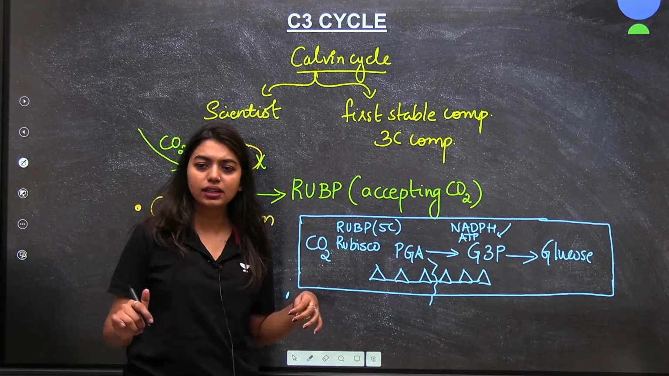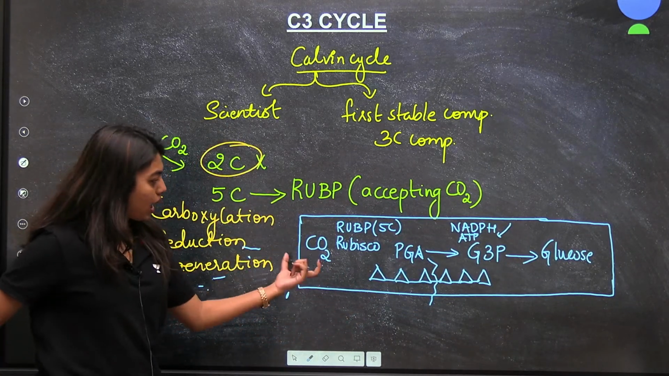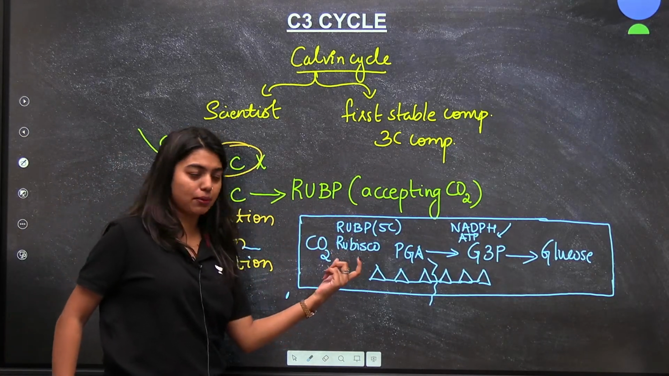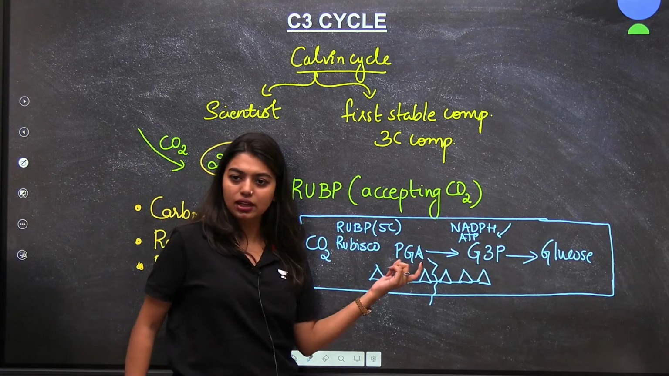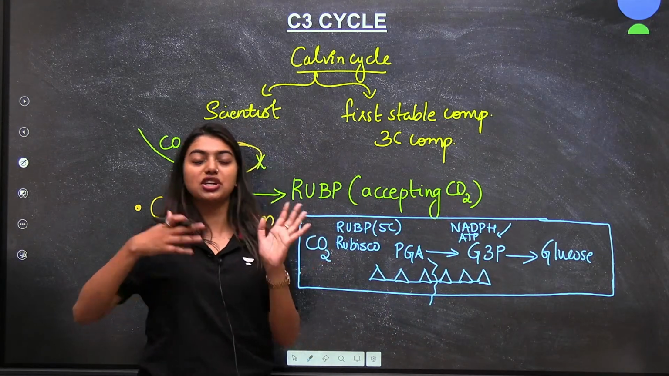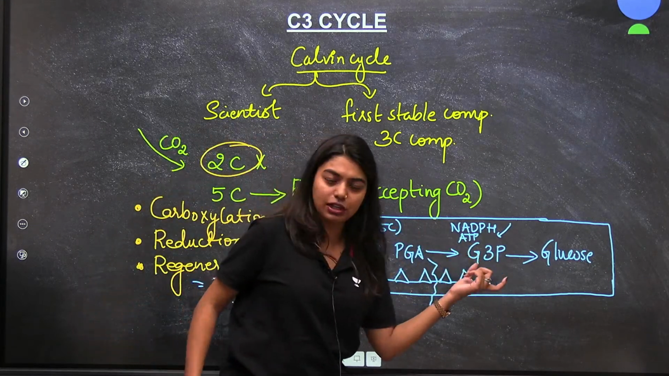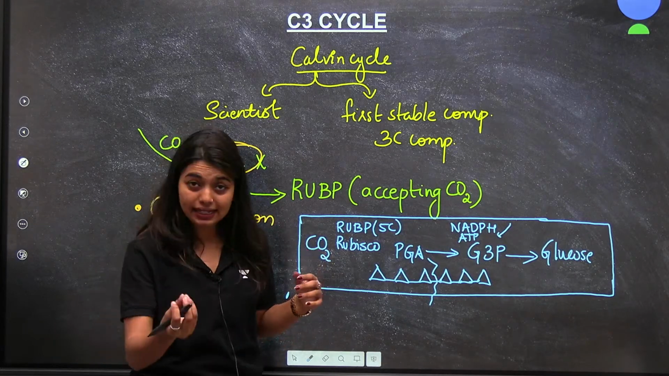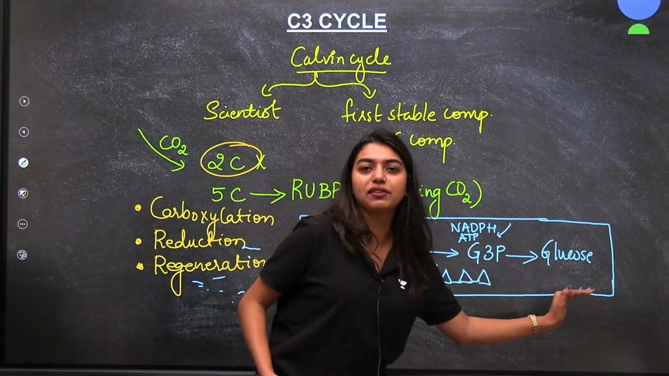Now see, your carbon dioxide, with the help of RUBP and Rubisco, will form PGA, and that PGA, with the help of NADPH and ATP, will form your G3P, or you can say PGAL, phosphoglyceraldehyde. That aldehyde will end up giving us glucose.